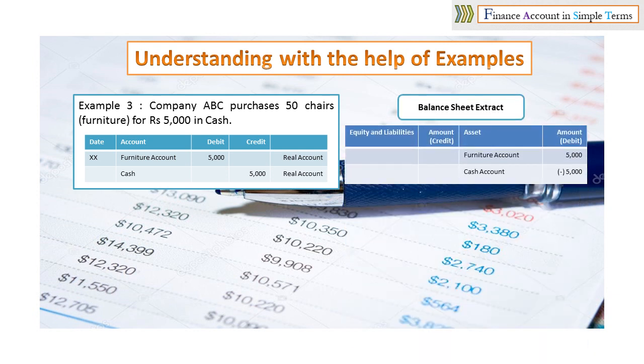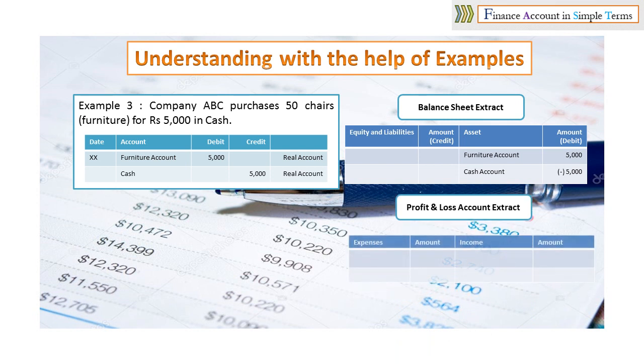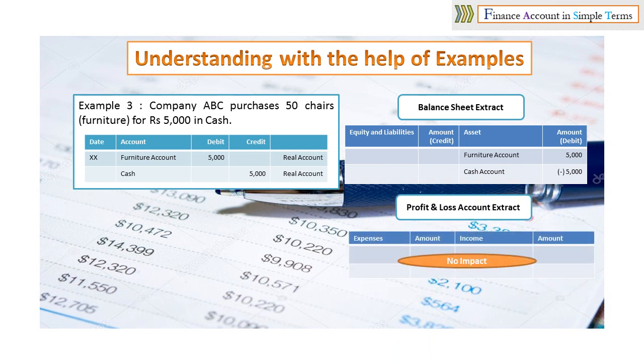The balance sheet presentation will be as follows. Please note this is a balance sheet extract. Therefore we have shown the cash account as negative and the furniture account with the same amount on the positive side. On the P&L, this transaction will have no impact.